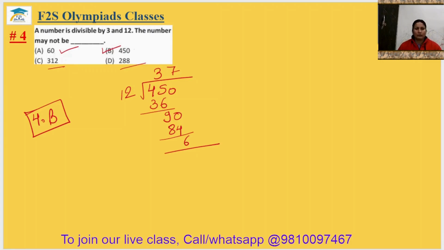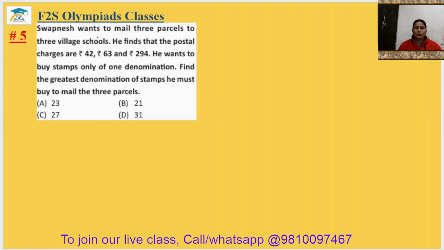Okay. Question number 5. Swapnesh wants to mail 3 parcels to 3 village schools. He finds that the postal charges are 42 rupees, 63 rupees and 294 rupees. He wants to buy stamps only of one denomination. Find the greatest denomination of the stamp he must buy to mail the 3 parcels.